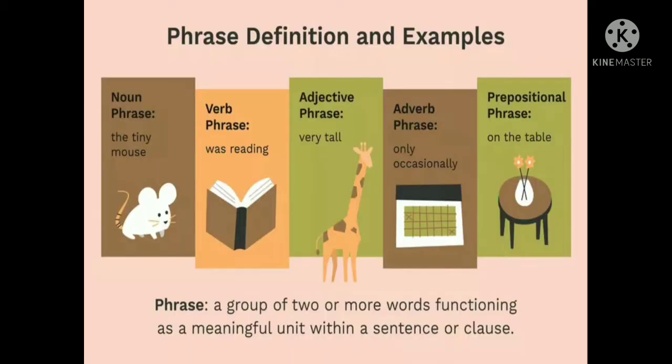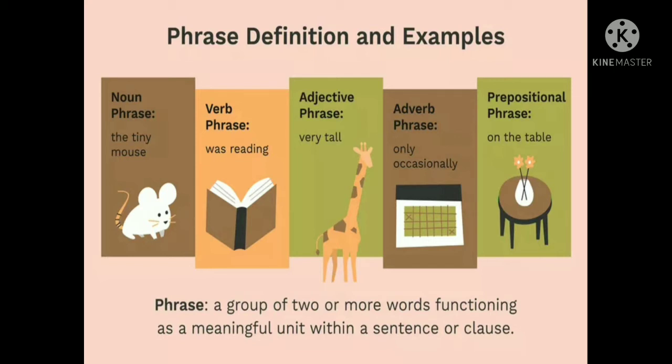Now, phrases, their definition and examples. A phrase is a group of 2 or more words functioning as a meaningful unit within a sentence or clause. There are 5 types of phrases: noun phrase, verb phrase, adjective phrase, adverb phrase, and prepositional phrase. In a noun phrase, a phrase that denotes a noun object, like the tiny mouse. In this, mouse is a noun.